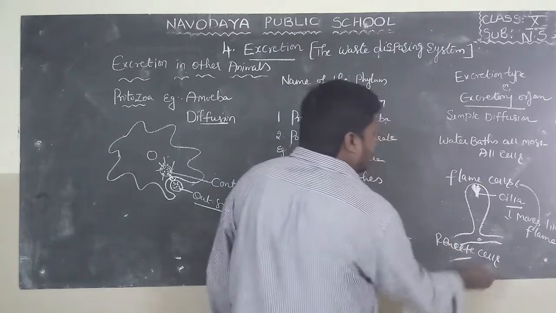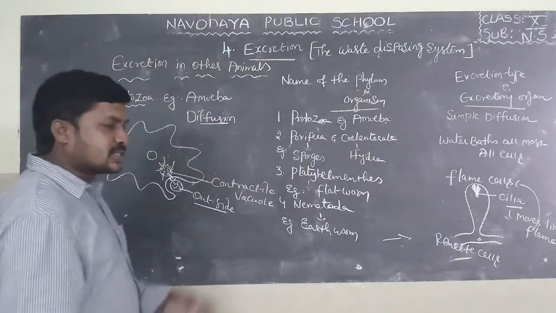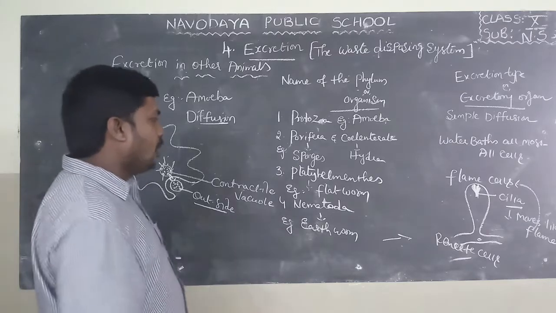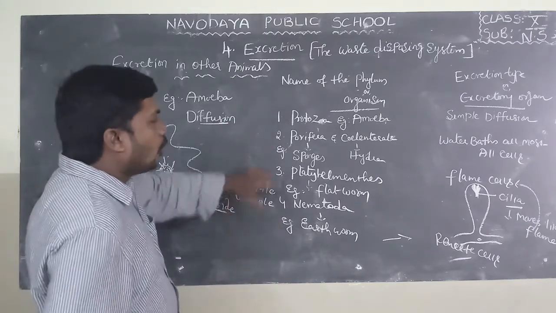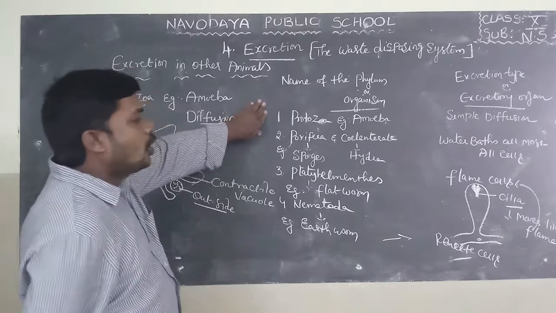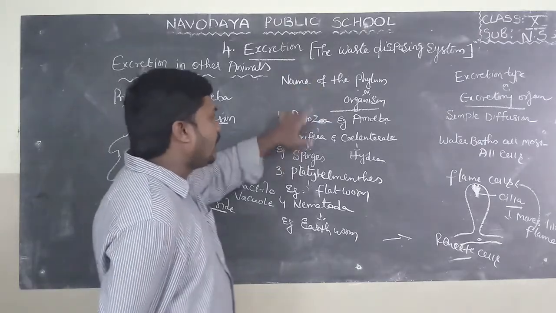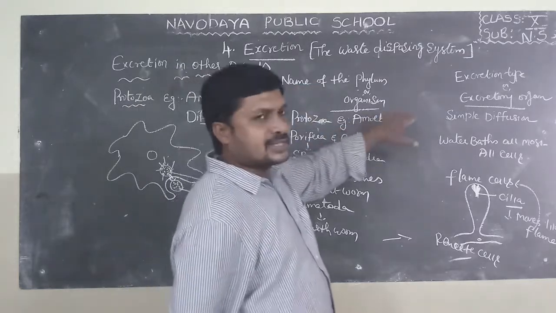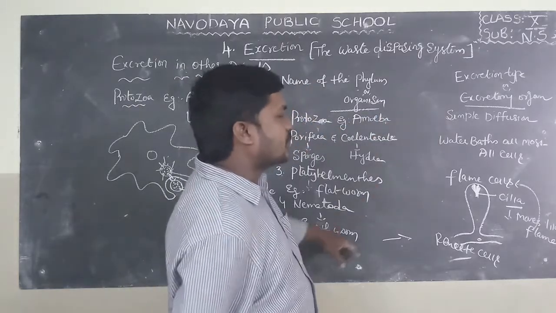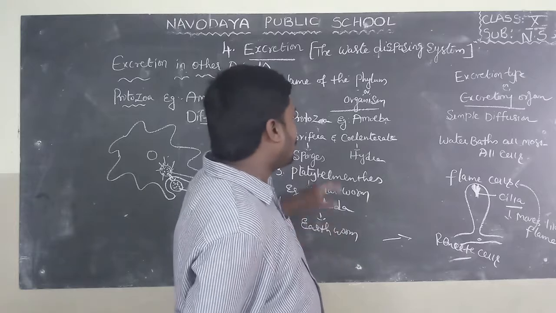Rennet cells. Rennet cells are the excretory organs in the earthworm. So here we learn 4 phylums and examples and their excretory organ. Protozoa, example amoeba, excretory organ, how excretion takes place means simple diffusion.